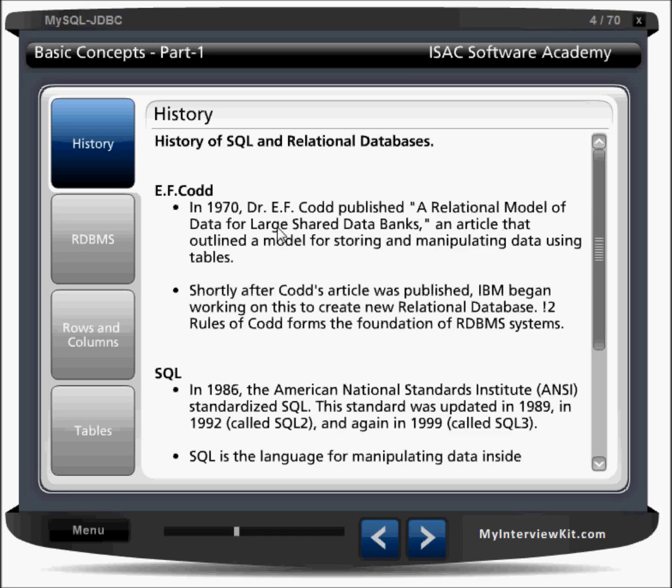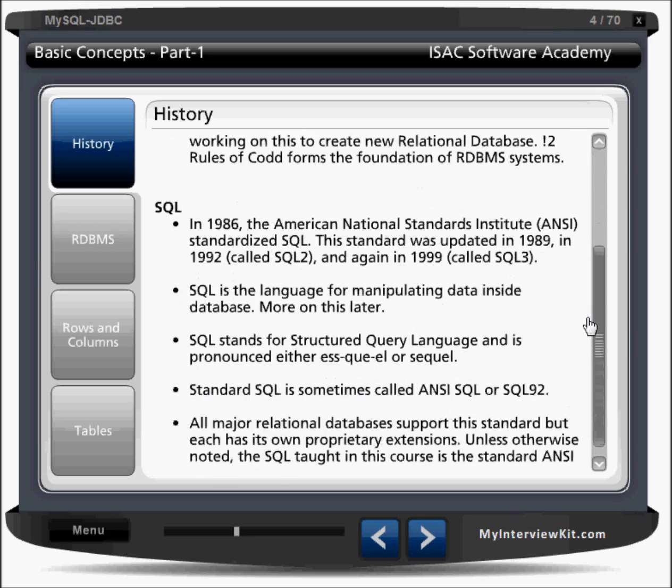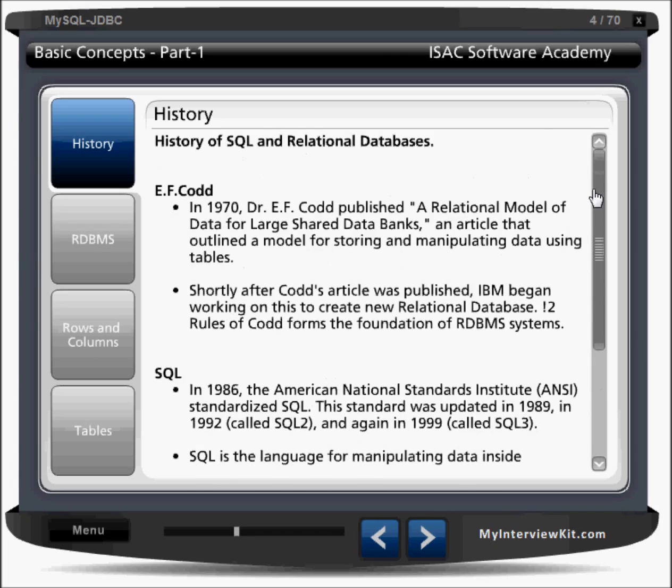It was a relational model of data for large shared data banks, an article that outlined a model for storing and manipulating data using tables. We have different models also. The data model is categorized into two: object based models and record based, or logical, models.